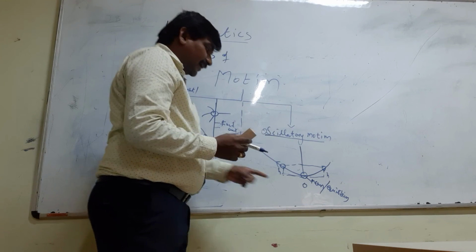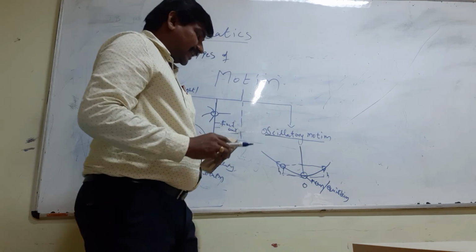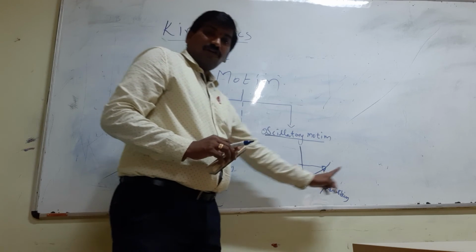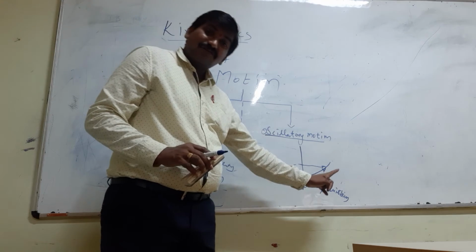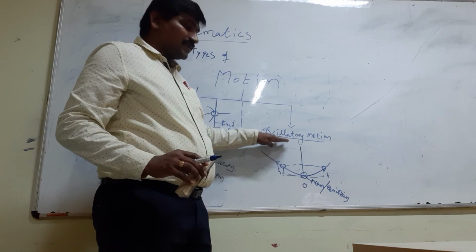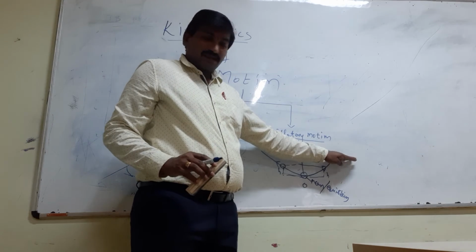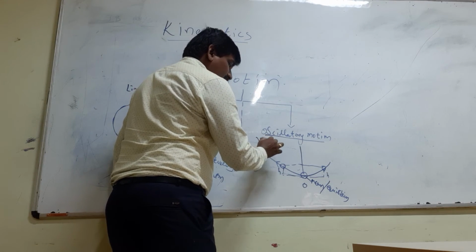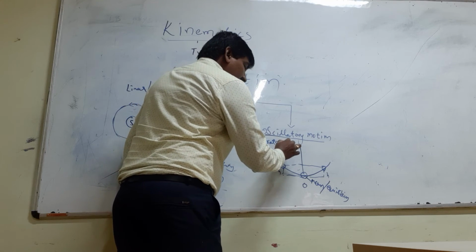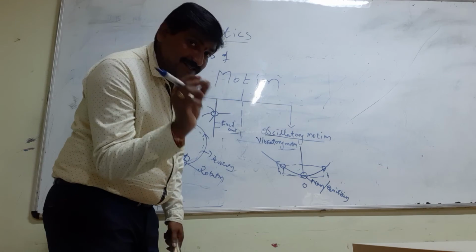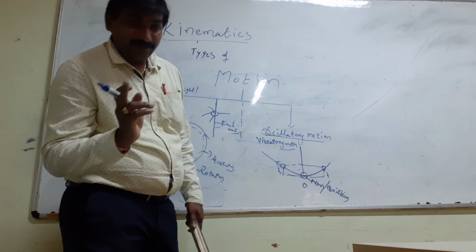Any object moving from its original position backward or forward, and returning back to the same position, we can call oscillatory motion. This is also called vibratory motion, but there is a small difference between vibratory motion and oscillatory motion.